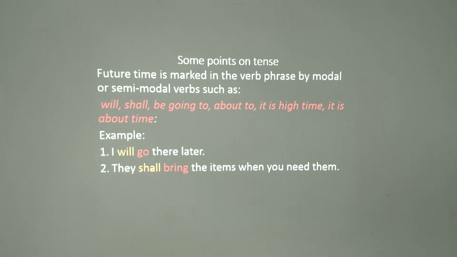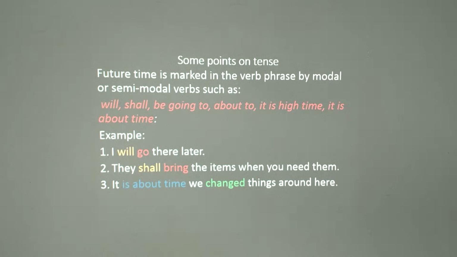Here we are also using shall, the modal or auxiliary in the present form, plus our verb bring, to indicate a future event, something that is yet to happen in the future.